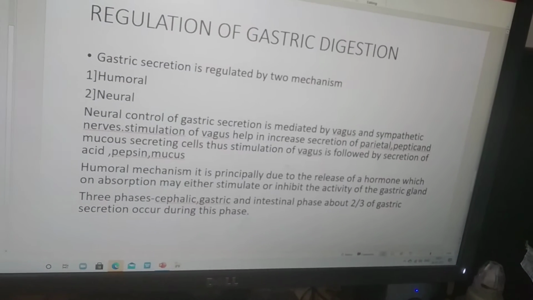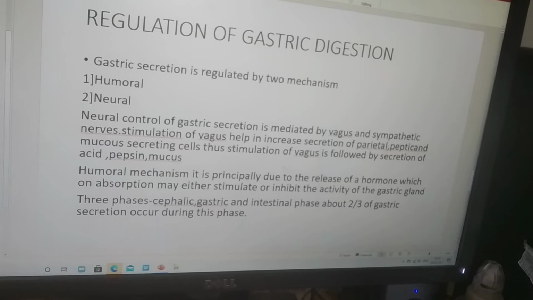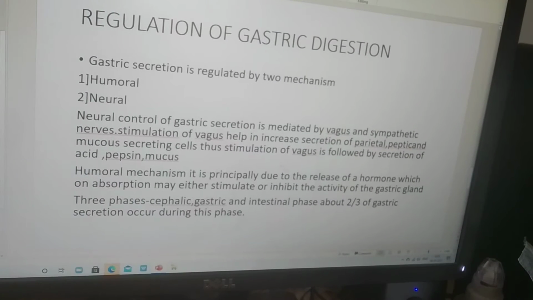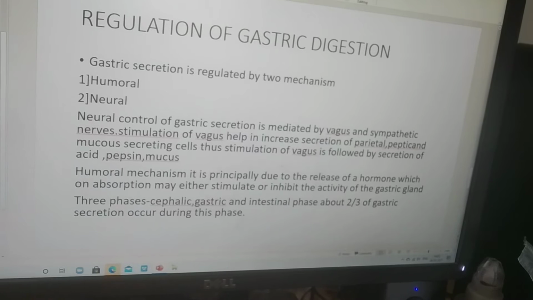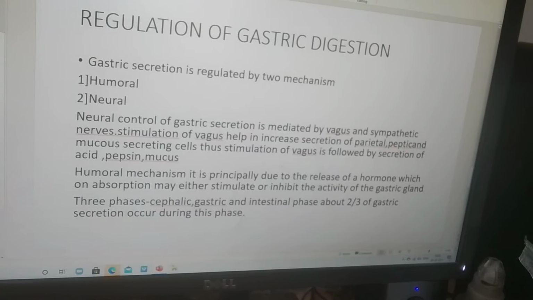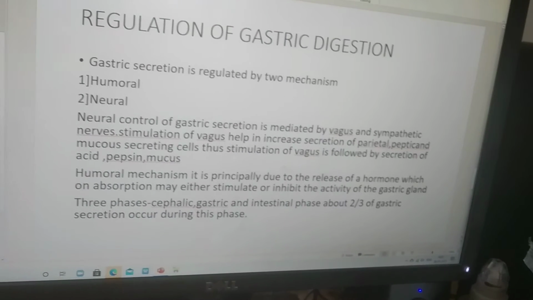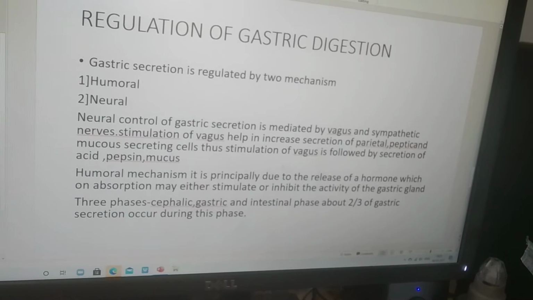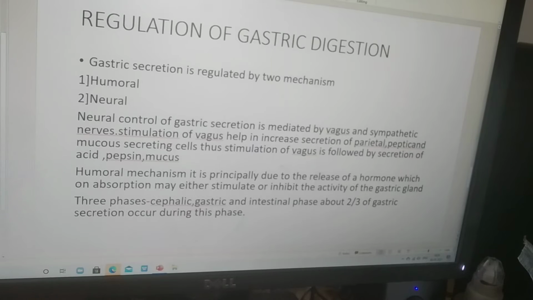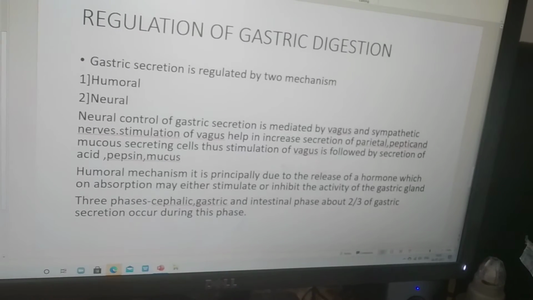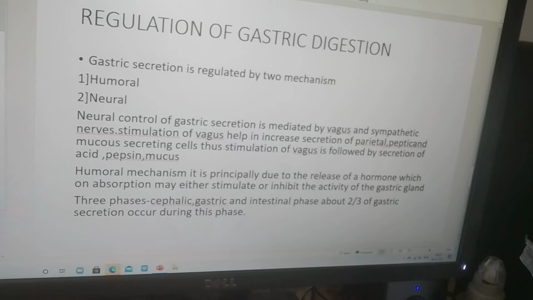Then regulation of gastric digestion. Gastric secretion is regulated by two mechanisms, humoral and neural. Neural control of gastric secretion is mediated by vagus and sympathetic nerves. Stimulation of the vagus increases secretion of parietal, peptic and mucus secreting cells, and is followed by secretion of acid, pepsin and mucus. Humoral mechanism is principally due to the release of a hormone which on absorption may either stimulate or inhibit the activity of the gastric gland.